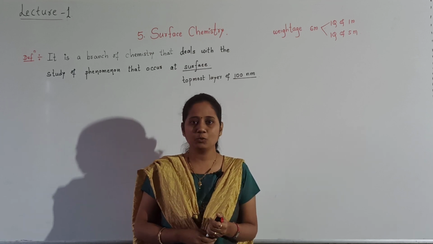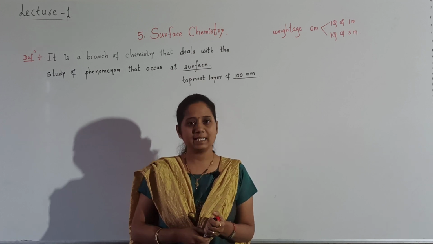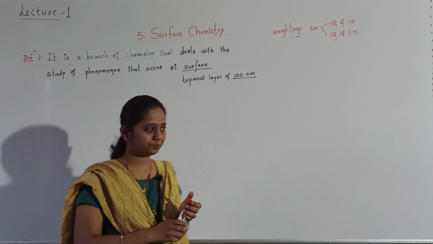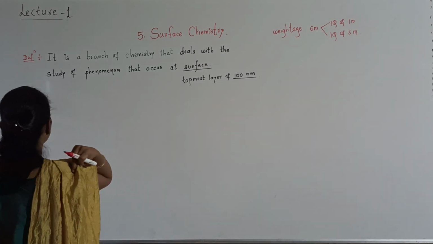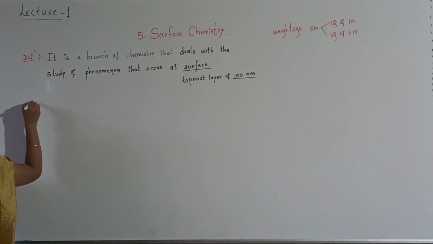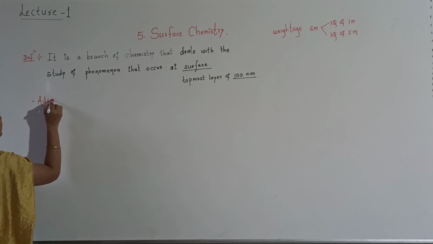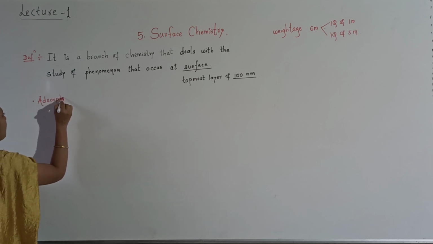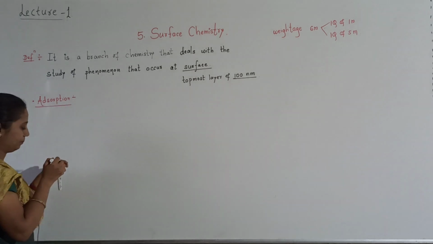So let us move towards a few terms which are generally used in surface chemistry. First term we will see is adsorption. What is adsorption?